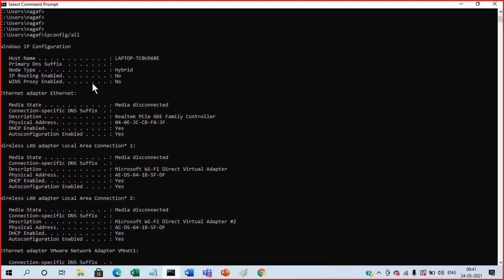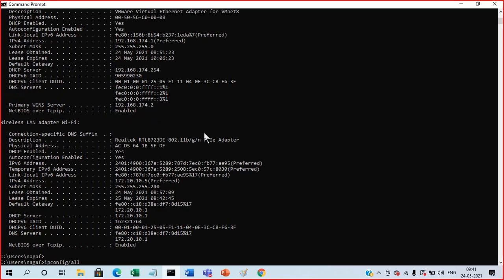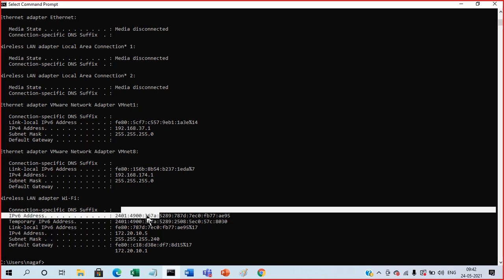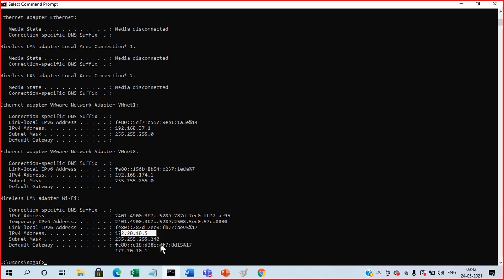These are the different configurations, different things you have. If you don't want all that information, to avoid confusion, you can just type ipconfig. It will give the information and you can check. You can always check the connection type. This is the connected one, and here you have the IP addresses. Here we have IPv6 and IPv4.